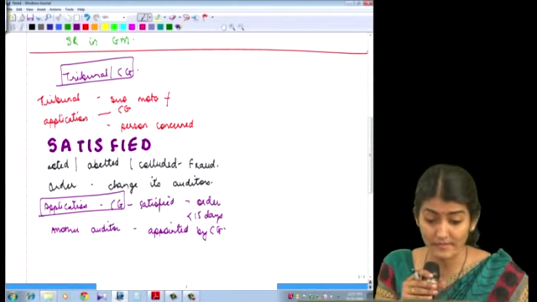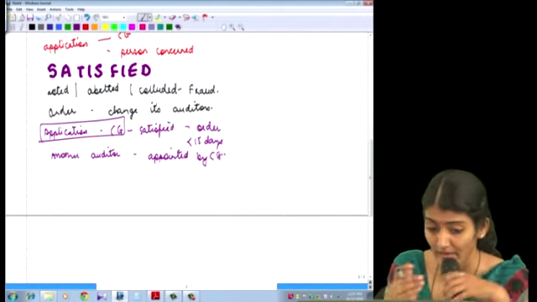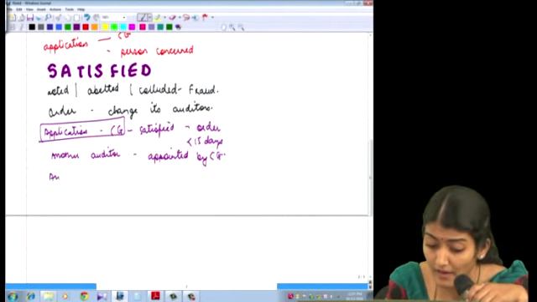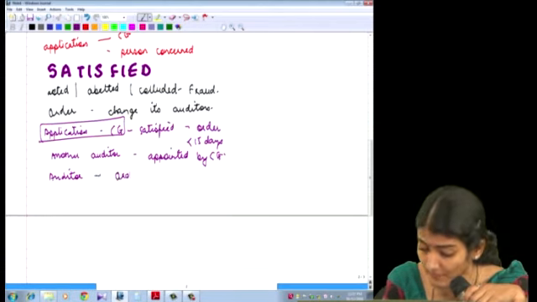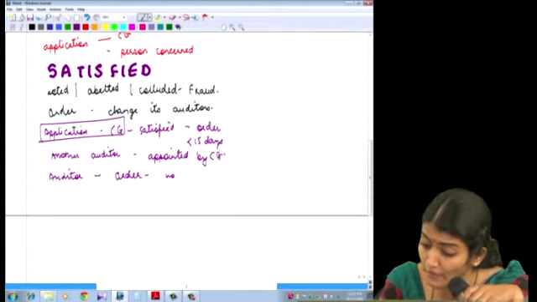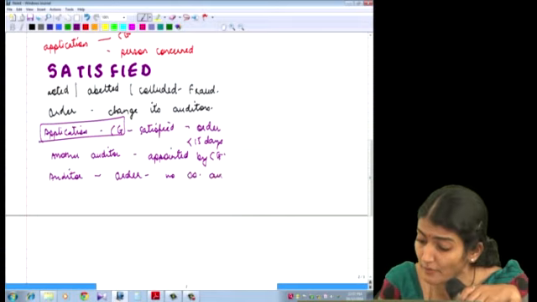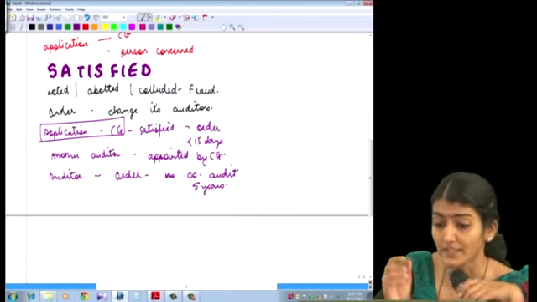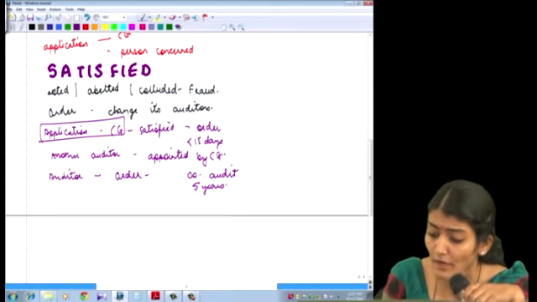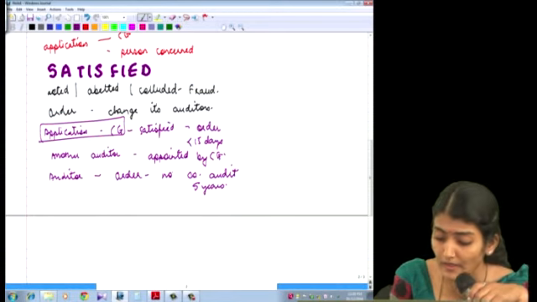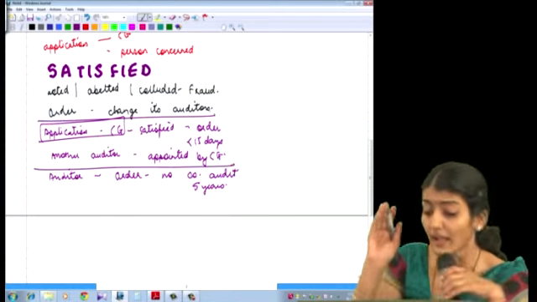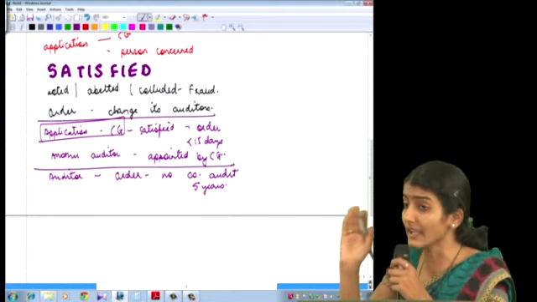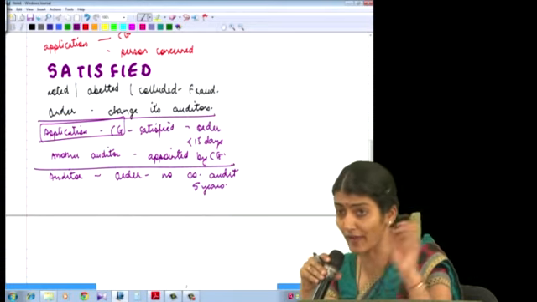Right. Then what does it say? Such an auditor against whom the final order has been passed by the tribunal cannot do the audit of any company for a period of 5 years. No company audit for a period of 5 years. Such a person against whom the final order has been passed by the tribunal cannot do the audit of any company for a period of 5 years.